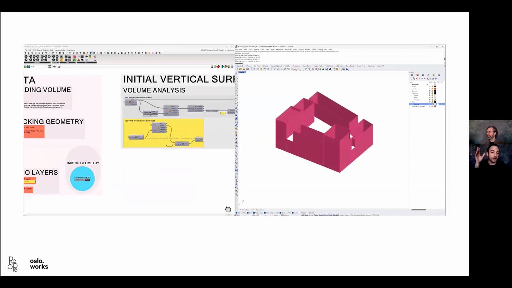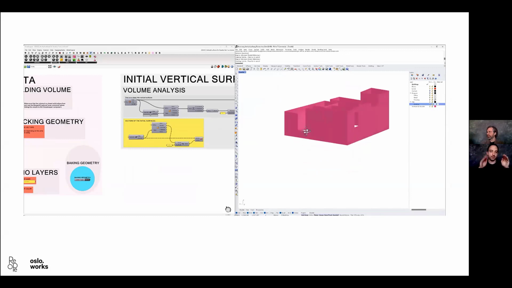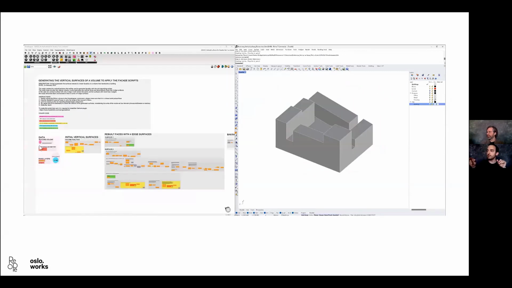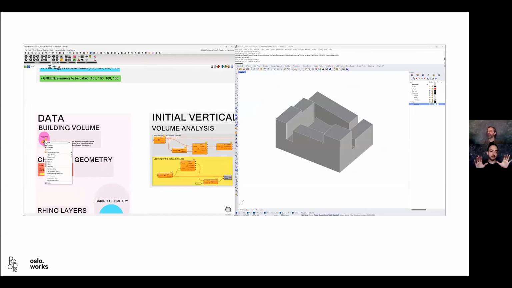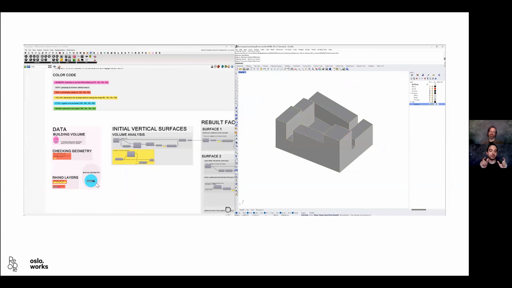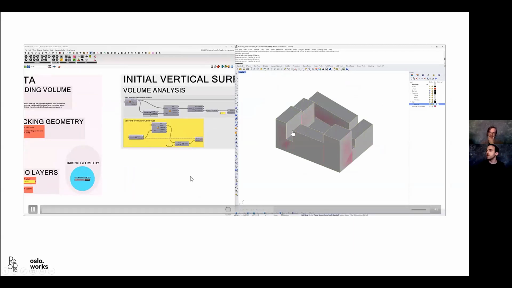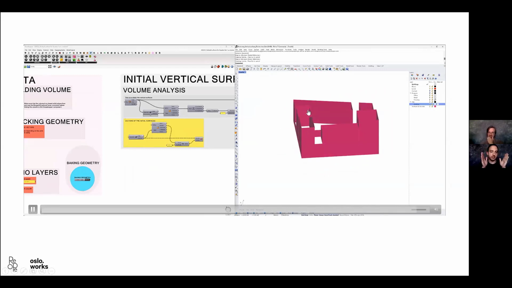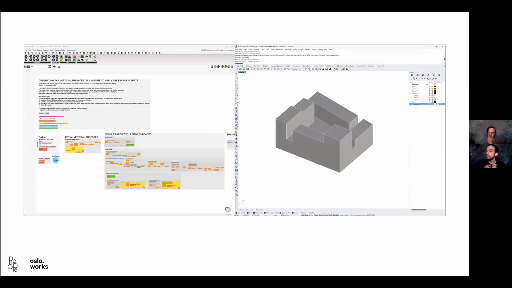Because actually, to be honest, in all these different surfaces that compose the facades, they were playing with the distance of the module. So it doesn't mean that the large surface here was going to have the same kind of module as the narrow one, right?